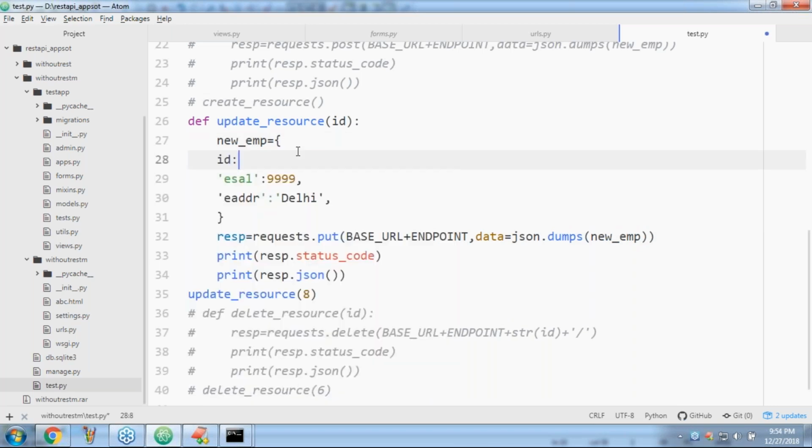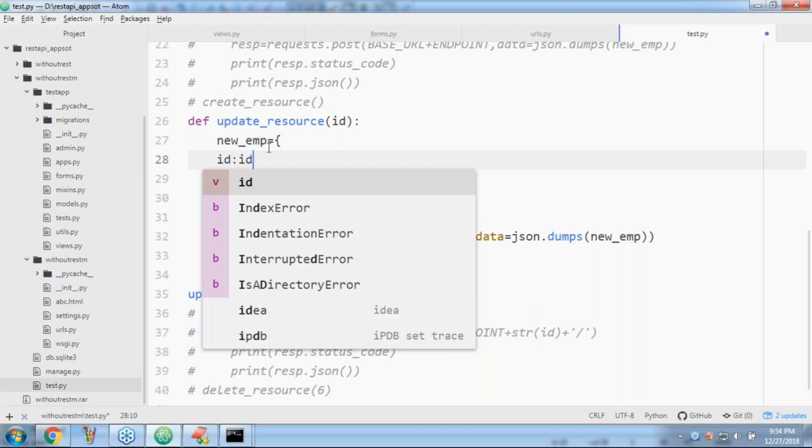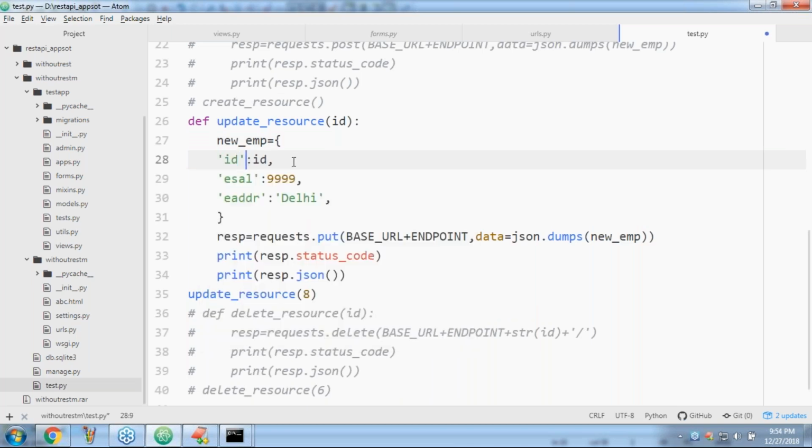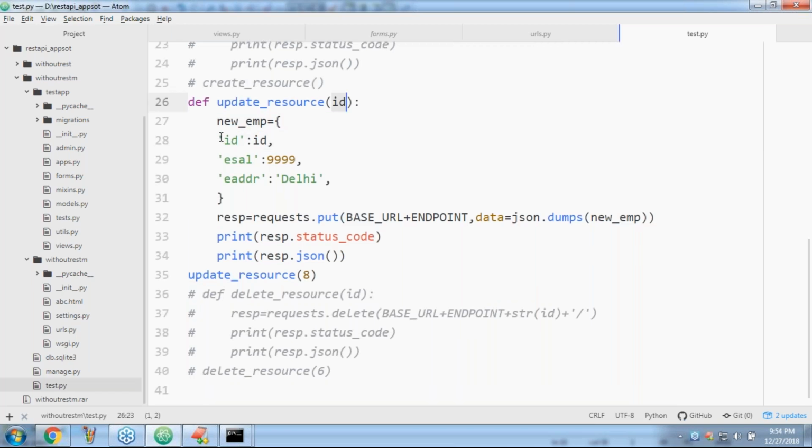ID is ID, comma, but anyway, this ID we have to take within single quotes. So whatever ID you are passing, I'm adding in the dictionary only. Now I'm sending this dictionary in the form of JSON data. Any doubt? Can you please observe? Are you in the position to see this one, right? Now how the data is going to come to the Django application? The data will reach the Django application, sir, in the form of JSON only, including ID also.